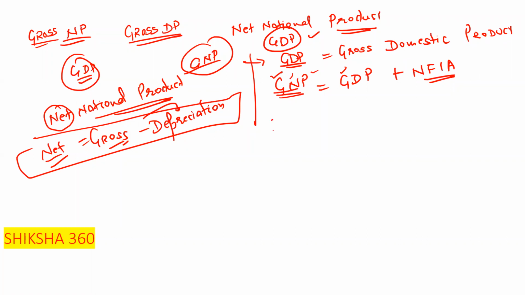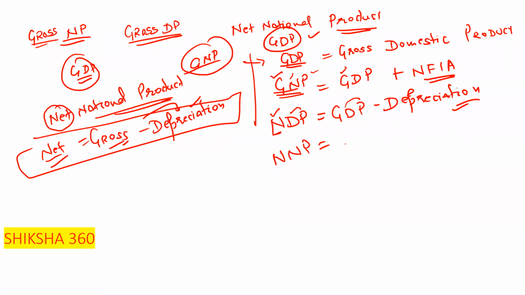Okay. Next we have NDP, net domestic product, that is GDP minus depreciation. Domestic same, product same, so to get net we subtract depreciation. Just remember these basic things so that you are able to understand. Next is net national product. If we are given GDP, product is same, but for national we add NFIA, and for net we subtract the depreciation.